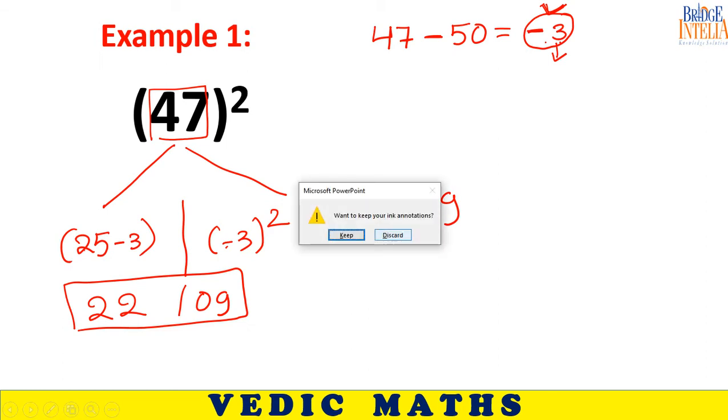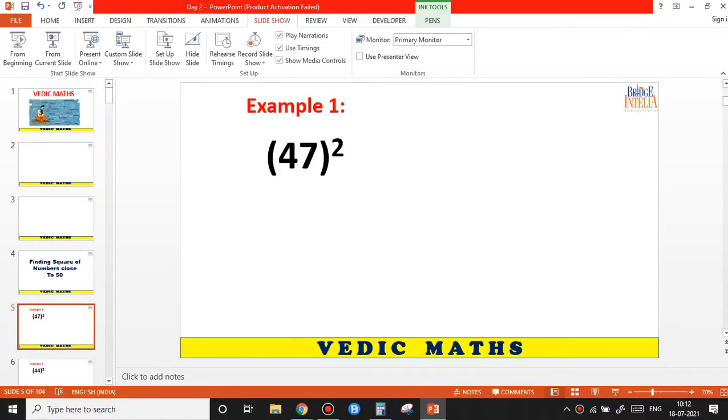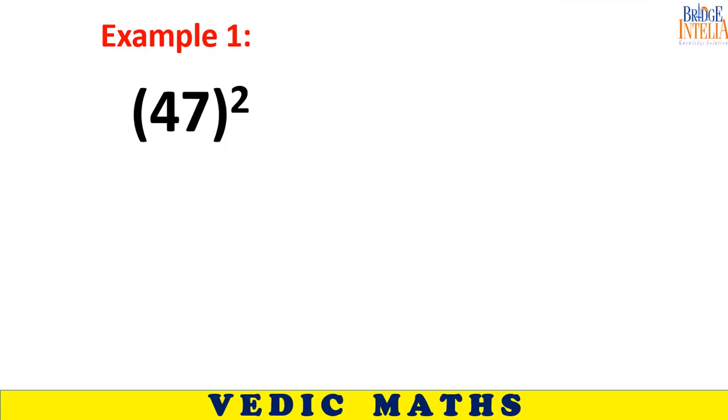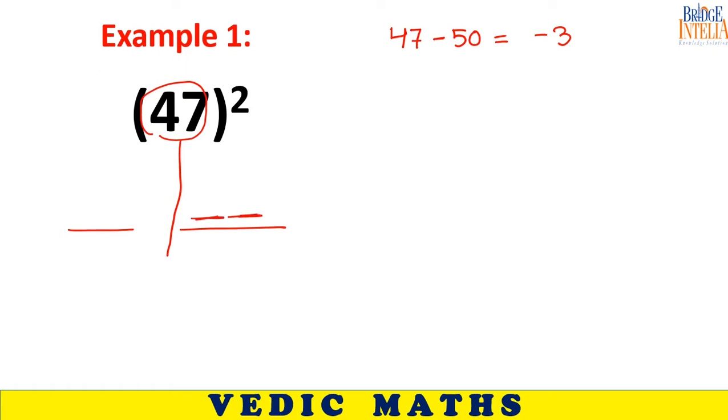I am repeating the strategy. All these tricks you will not find in your regular books, so please be very, very attentive. As soon as you see the number and understand that it is very close to 50, subtract 50 from it and you will get an answer. The answer is minus 3. To reach the final answer, you have two parts. First part, there are two blank spaces.